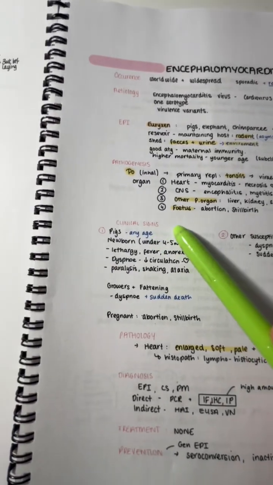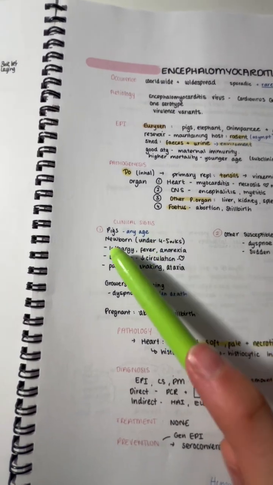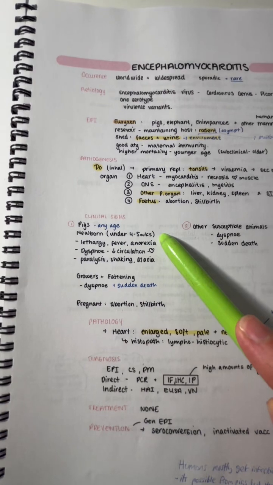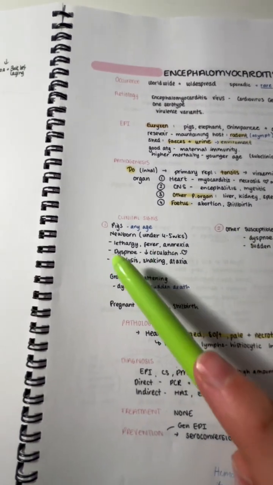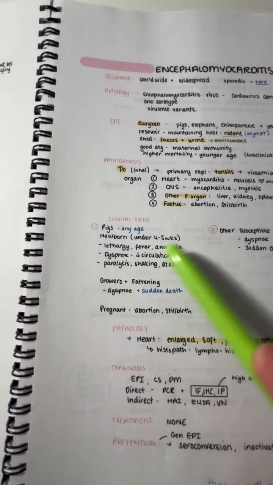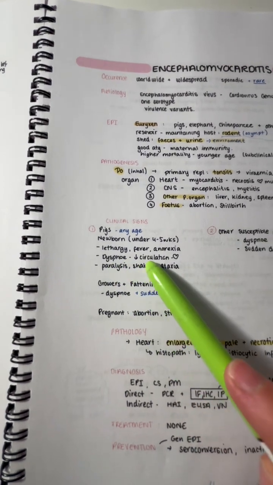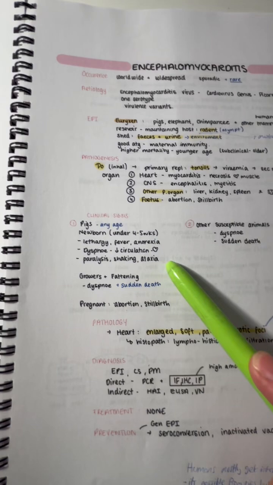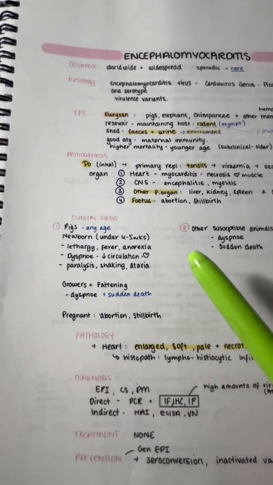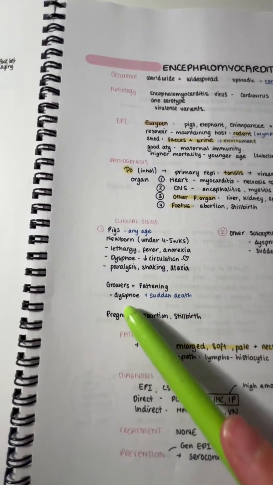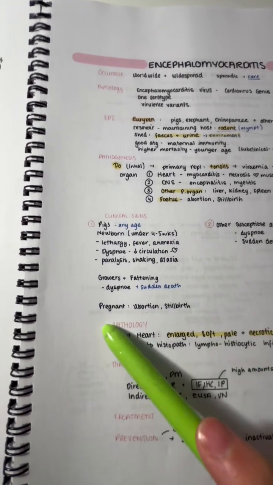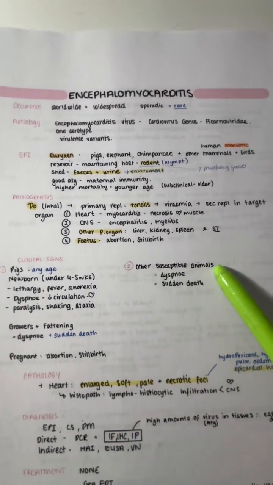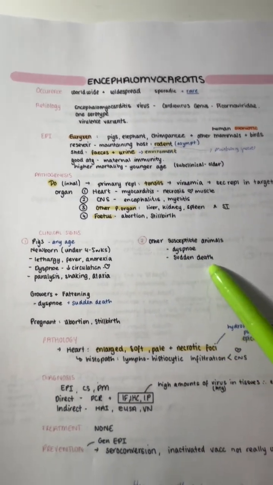For the clinical signs, it can affect pigs at any age, but it most commonly affects newborn pigs, under the age of 4 to 5 weeks old. The symptoms are lethargy, fever, anorexia, dyspnoea, and decreased circulation due to the heart condition, and paralysis, shaking, and ataxia. In growers and fattening pigs, it can cause dyspnoea and sudden death. In pregnant pigs, it causes abortion and stillbirth. In other susceptible animals, it can cause dyspnoea and sudden death.